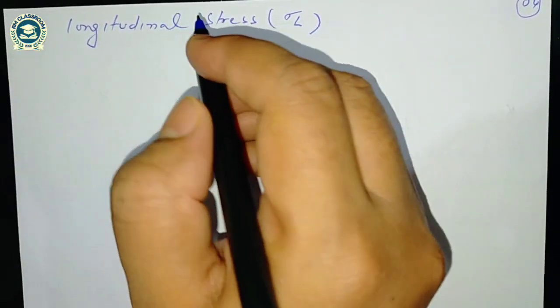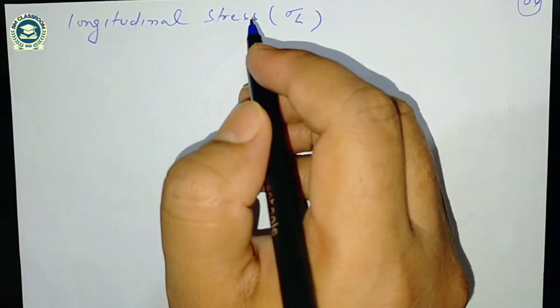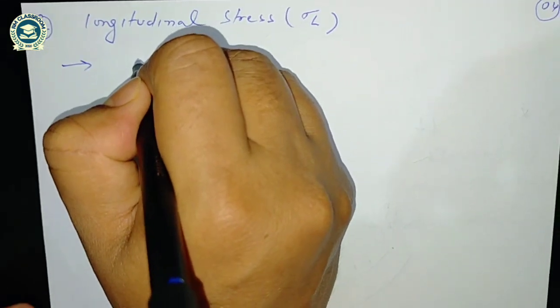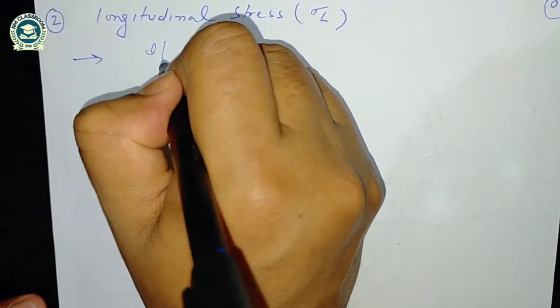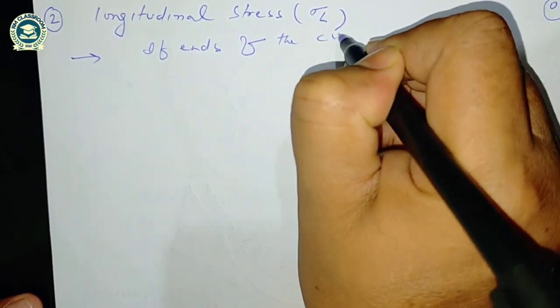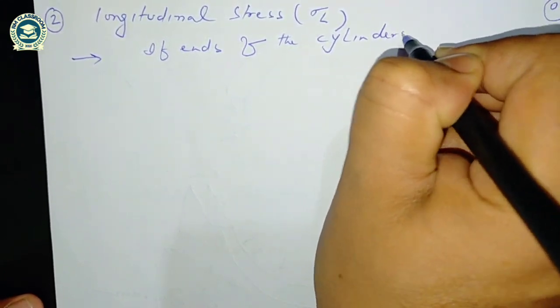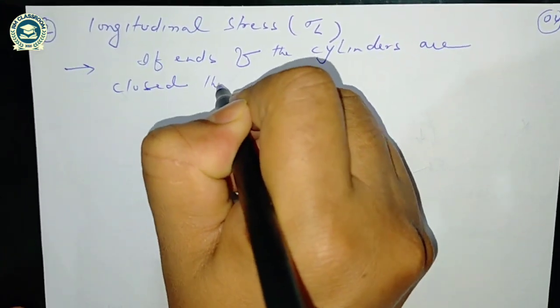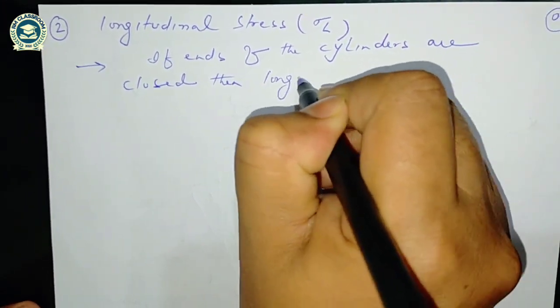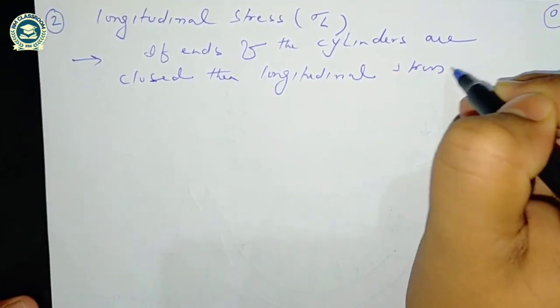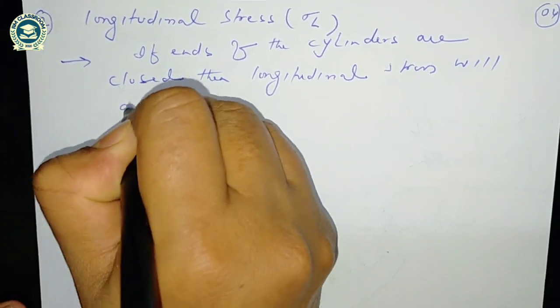The second stress due to the internal fluid pressure is longitudinal stress. If the ends of the cylinder are closed, then longitudinal stress will develop.